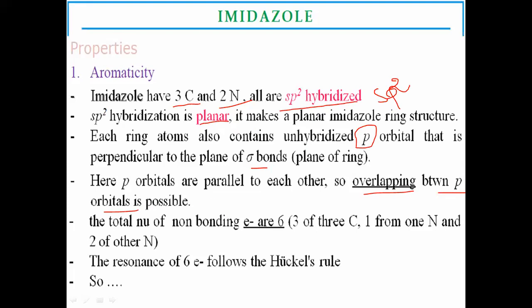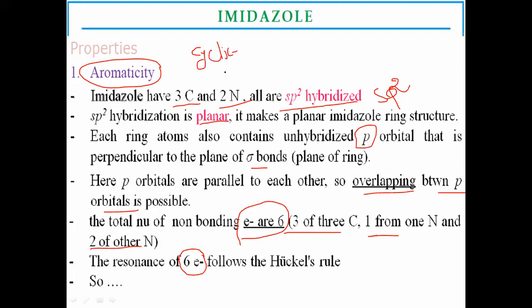Here in imidazole, the electrons involved are 6: 3 from carbon atoms, 1 from nitrogen, and 2 lone pair electrons from nitrogen. So totally 6 electrons are involved in migration of double bonds. As per the criteria of aromaticity, the compound is cyclic in nature, with alternate single and double bonds, carbon-carbon single and double bonds, as you have to observe in the structure.